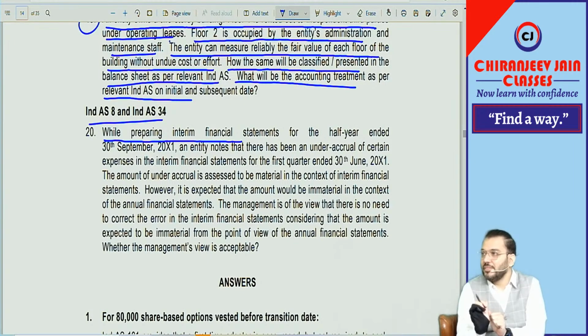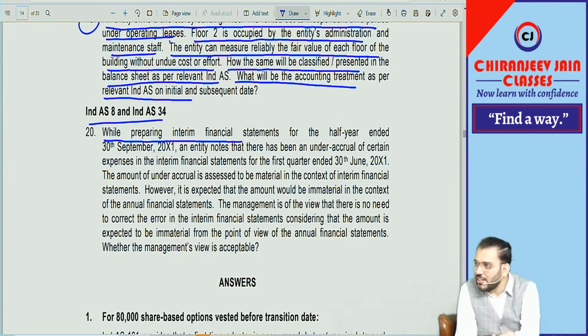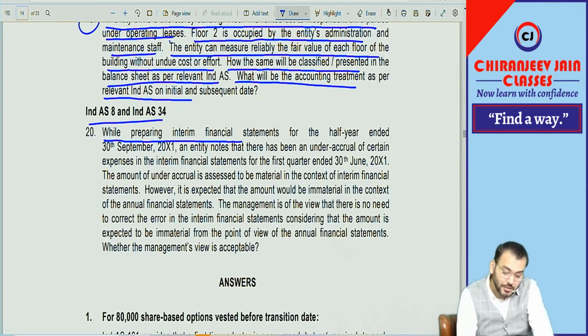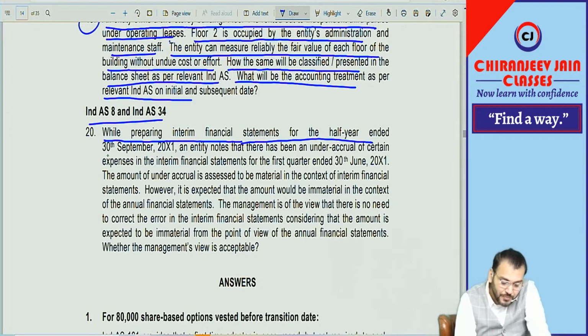I will not say, because it might happen we have not given focus on this concept in class, because there are some questions which you can do by your own if you become a CA. If you think that you are a chartered accountant, you can answer. While preparing interim financial statement for the half year ended 30th September, an entity notes that there has been an under accrual of certain expenses in the interim financial statement of the first quarter.